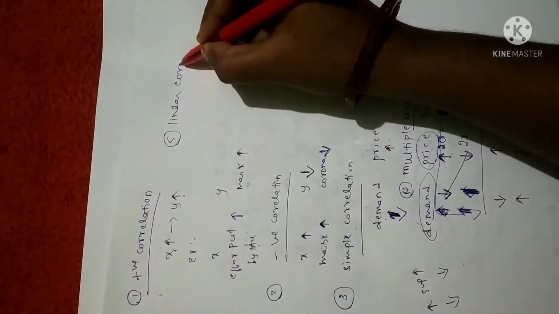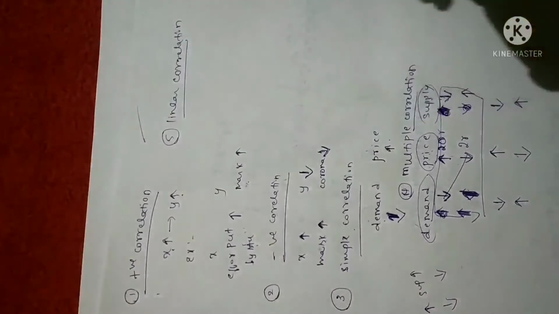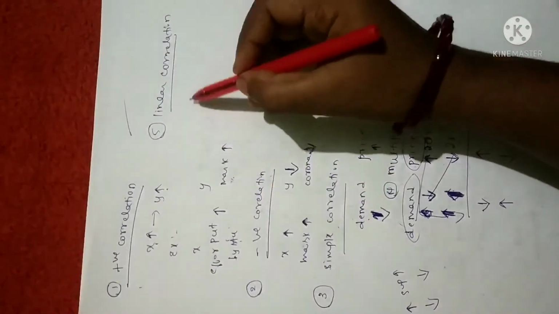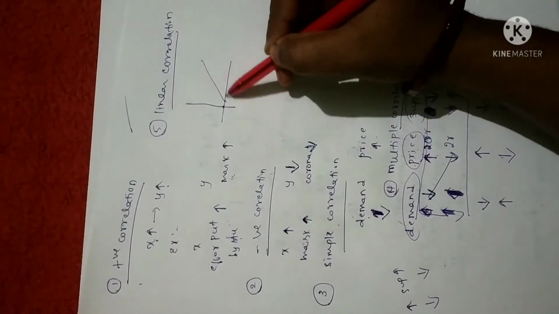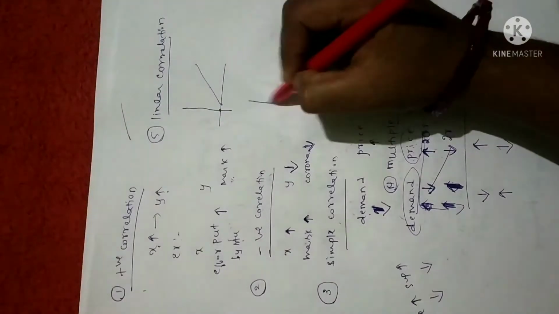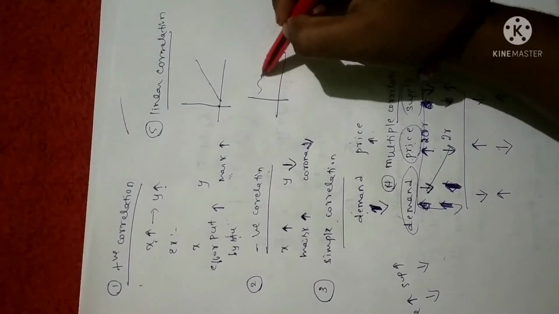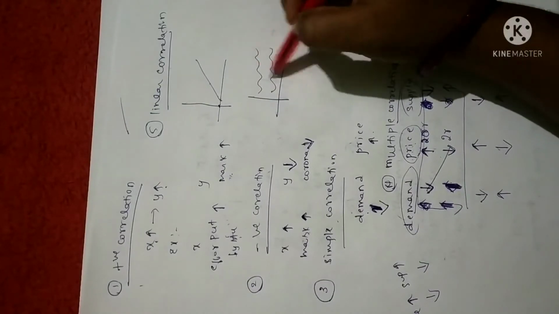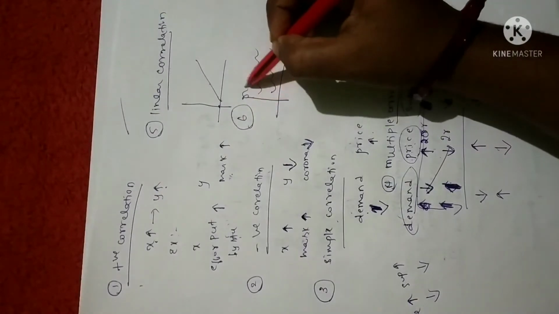Now, the fifth one is linear correlation. As the name itself indicates, linear, in the sense, whenever you plot the graph, you should get a straight line. So after calculating the correlation, when you draw the graph, you should get a straight line. Then such kind of correlation is called linear correlation. Suppose after calculating the correlation you get a graph which is not a straight line, such kind of correlation is called non-linear correlation.